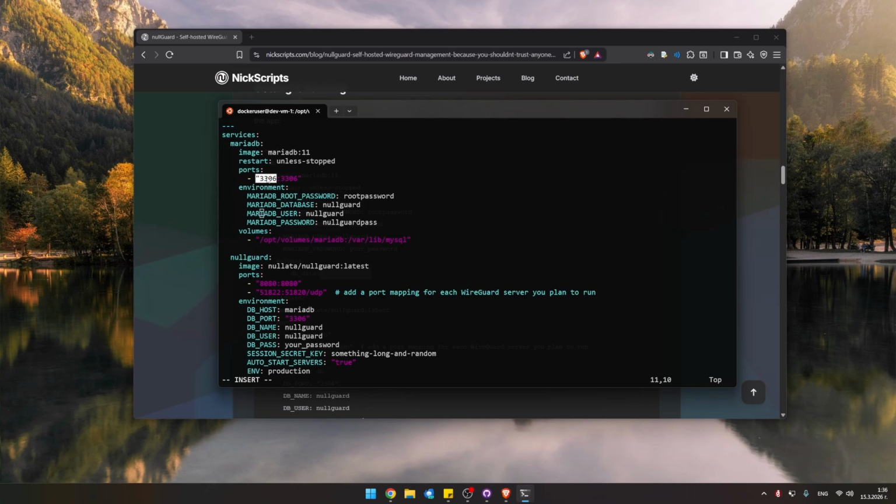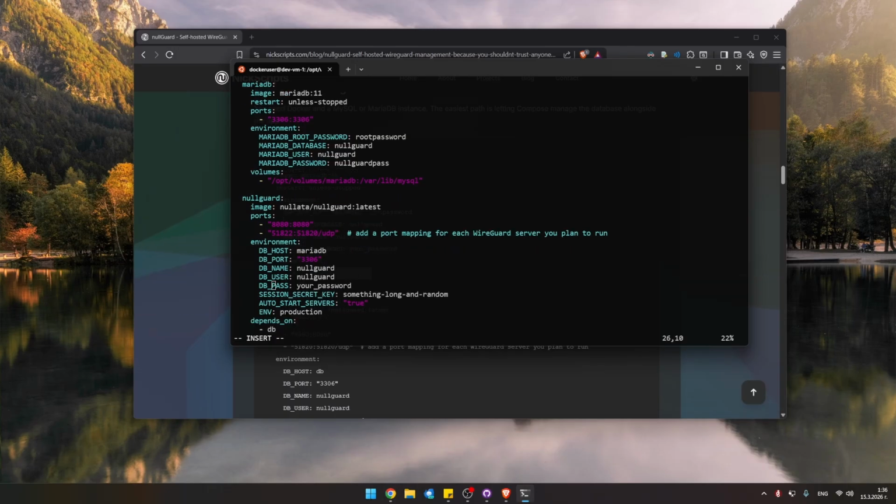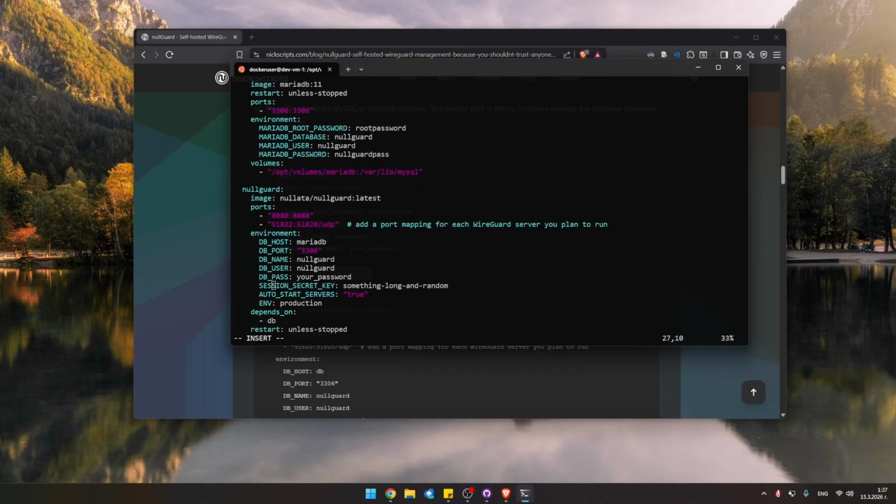Later on, I'm just gonna comment out the port section here, because I don't want the database to be public, and this is just for now. It's not that this server is ever going to be exposed to the internet, not at all. I'm just trying to do things the right way so people can have a good example. Anyways, DB host MariaDB, nullGuard DB pass is nullGuard pass.